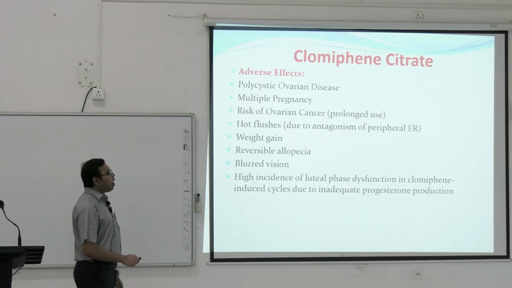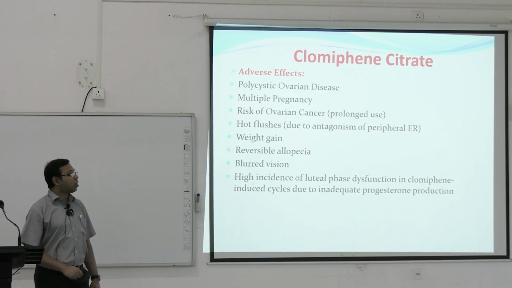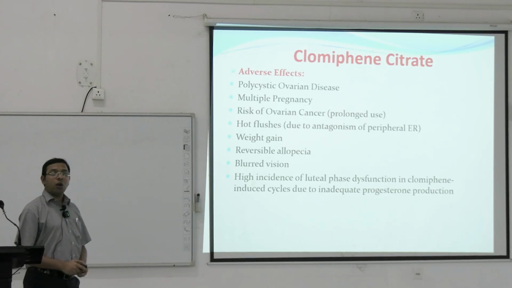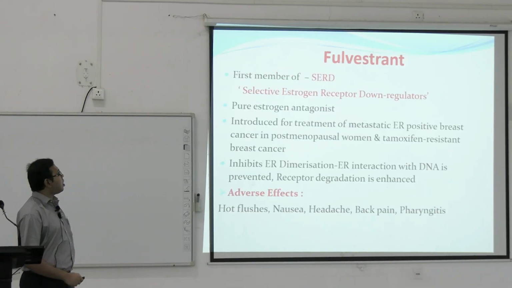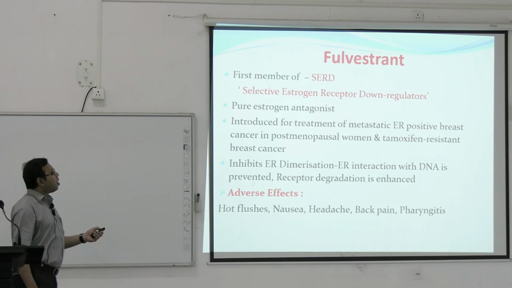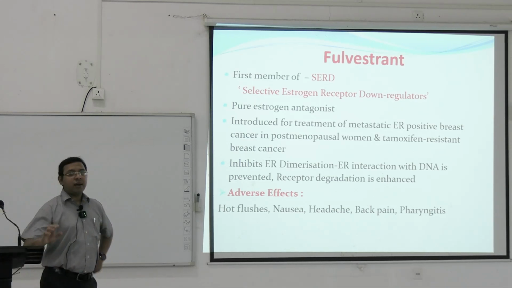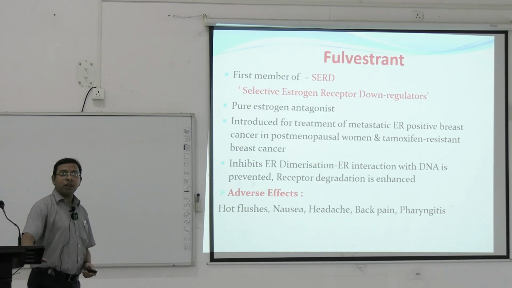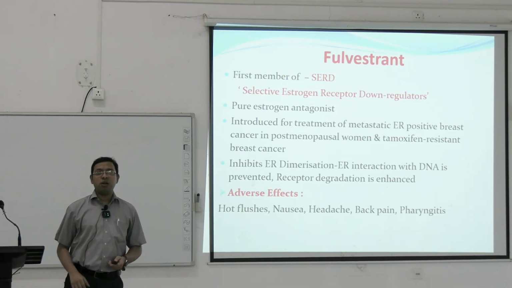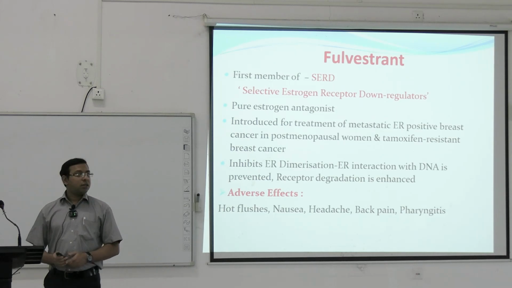There is a high incidence of luteal phase dysfunction in clomiphene-induced cycles due to inadequate progesterone production. That can also happen. So that is the problem of clomiphene citrate. Next, lastly, coming to fulvestrant. Fulvestrant is also an anti-estrogen but somewhat different. It is basically known as the selective estrogen receptor down-regulator. So basically it down-regulates the estrogen receptor so that there will be fewer actions.